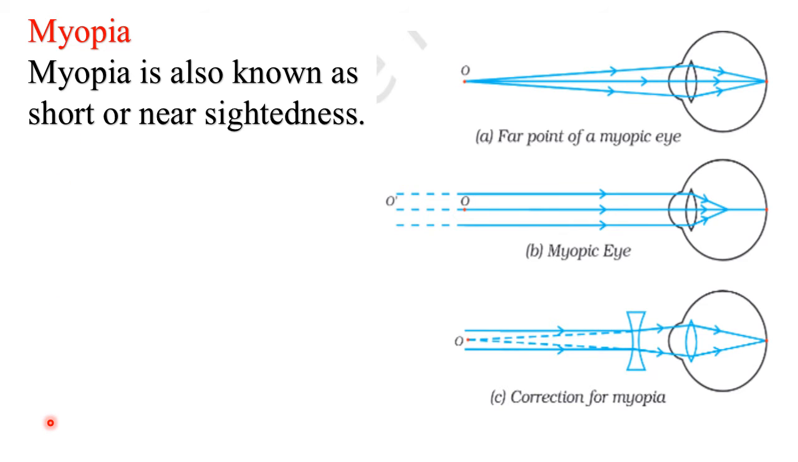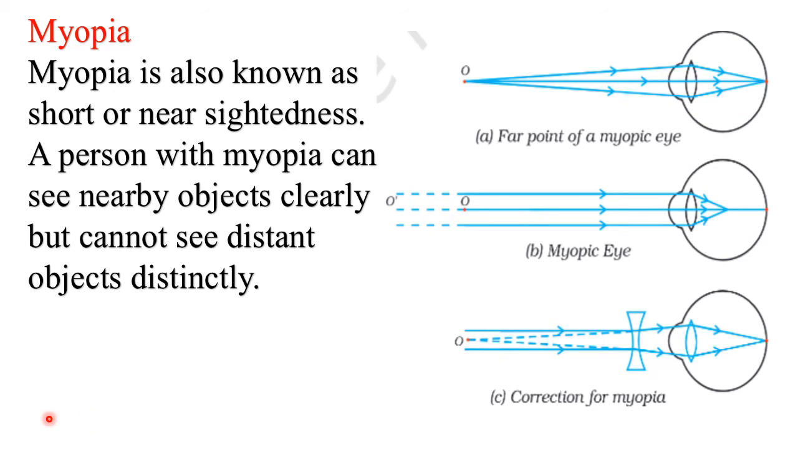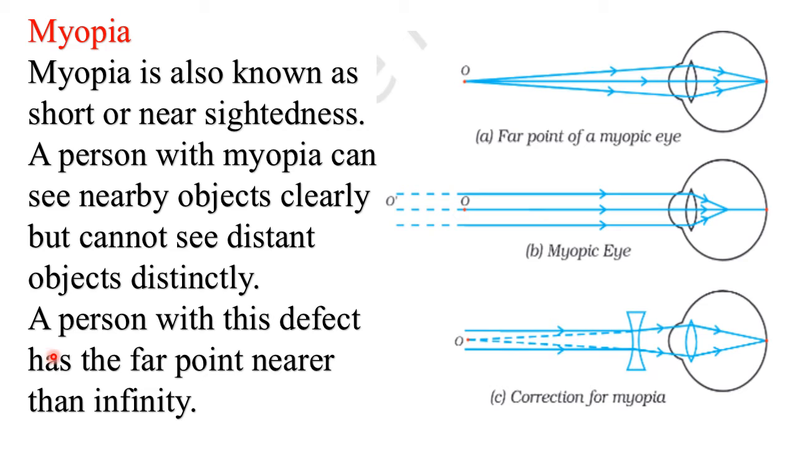Myopia. Myopia is also known as near or short-sightedness. A person with myopia can see nearby objects clearly, but cannot see distant objects distinctly. A person with this defect has the far point nearer than infinity. This is the far point. Far point is nearer than infinity.